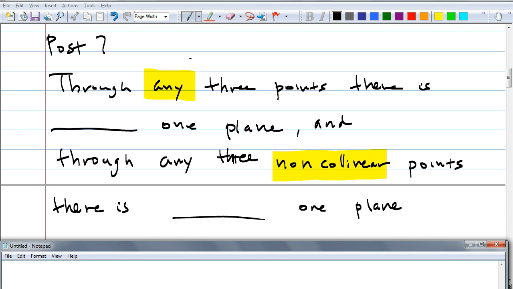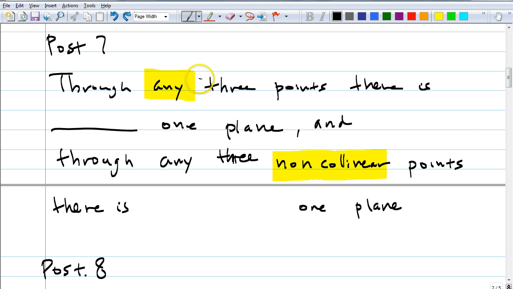The last one, through any 3 non-collinear points there is, what do you think? 1 word. Only? Okay, anybody else? Exactly. Anybody else? They all mean the same thing. Okay. So you guys are correct. So it is at least, and exactly is correct.